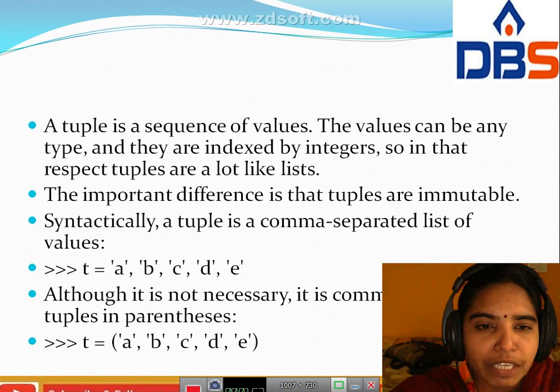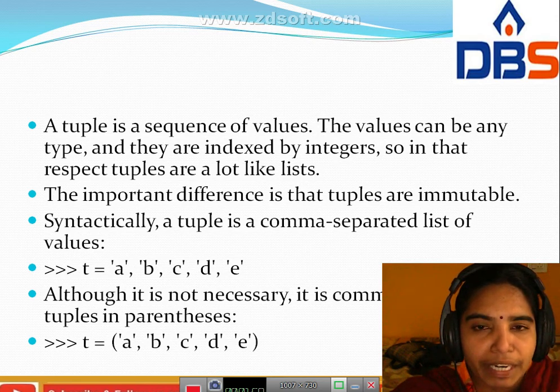Next point is a tuple is a sequence of values. The values can be any type and they are indexed by integers. So tuples are a lot like lists. What is the difference between list and tuple? The important difference is that tuples are immutable, lists are mutable. Lists are mutable, tuples are immutable.